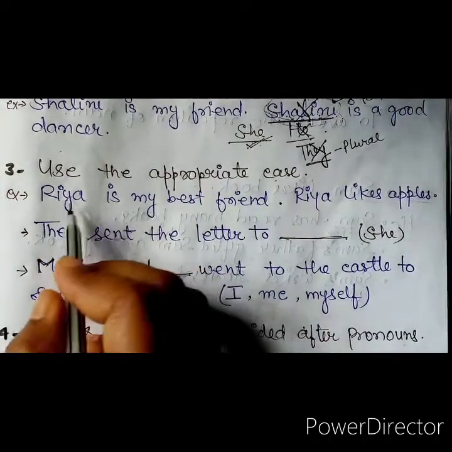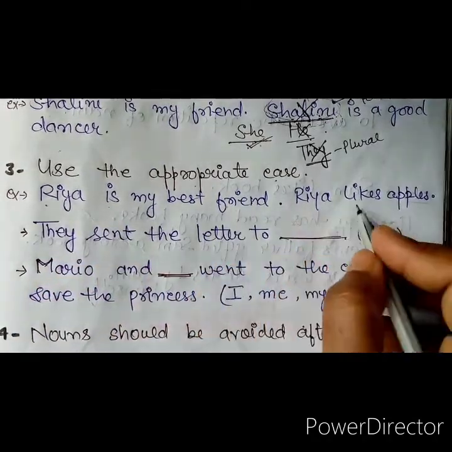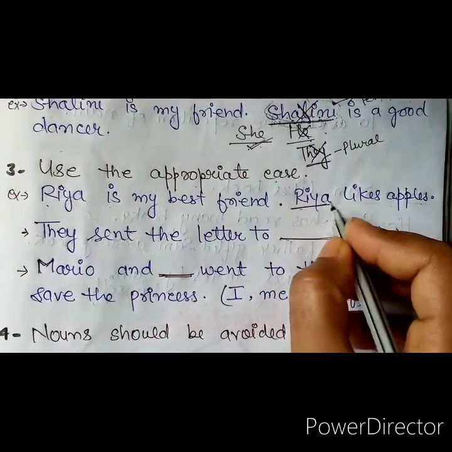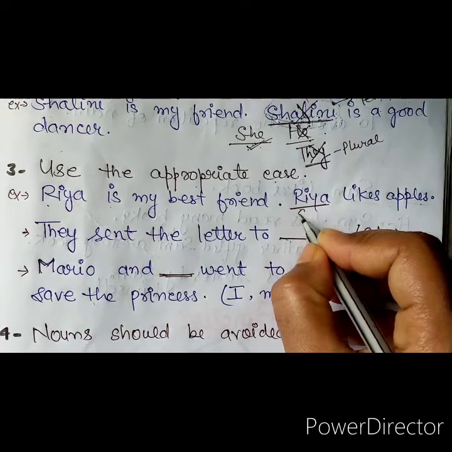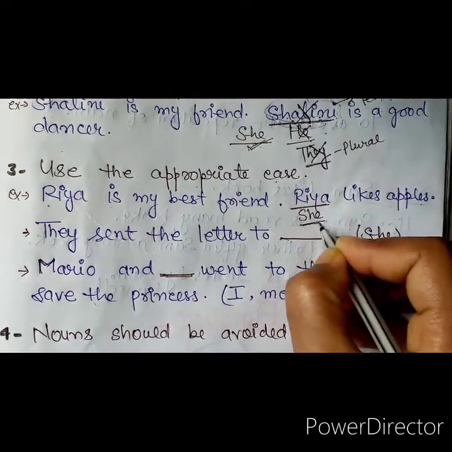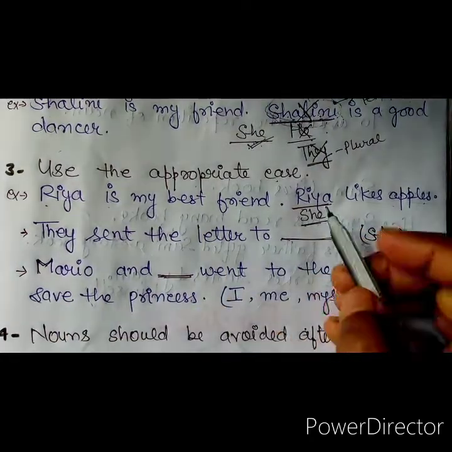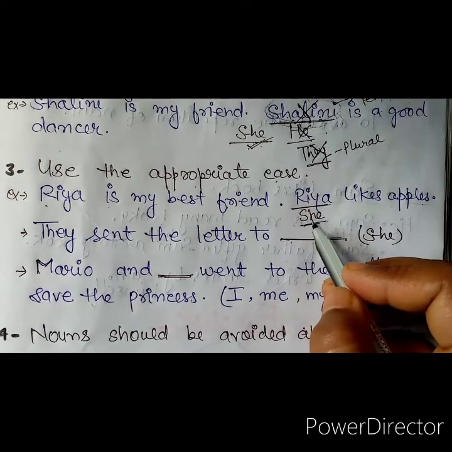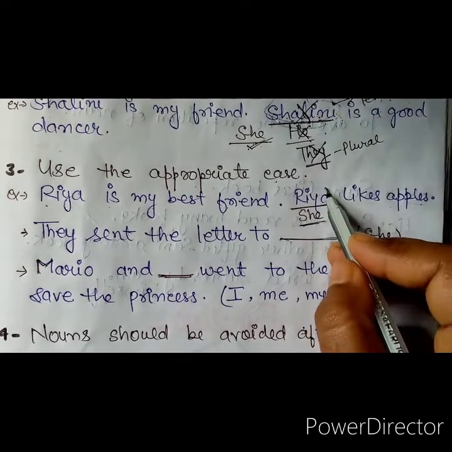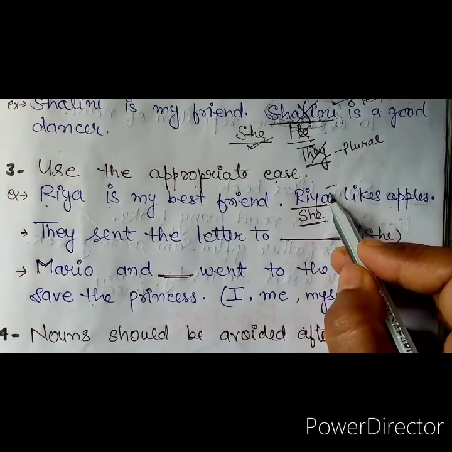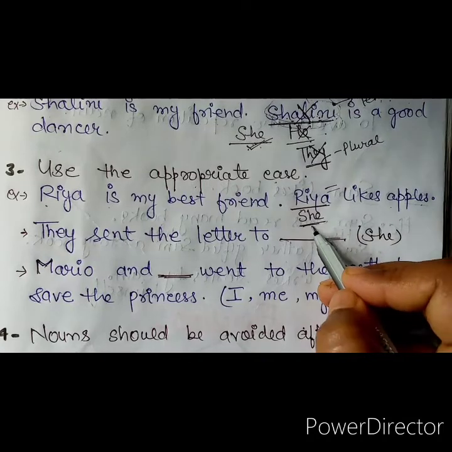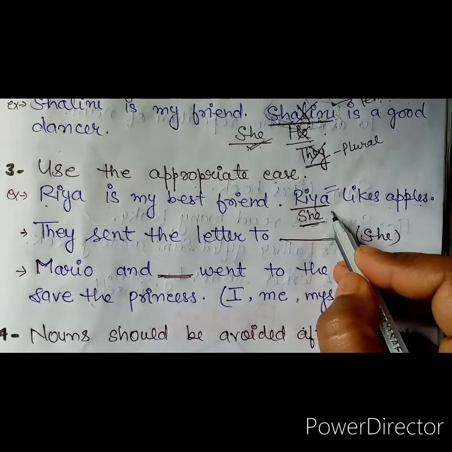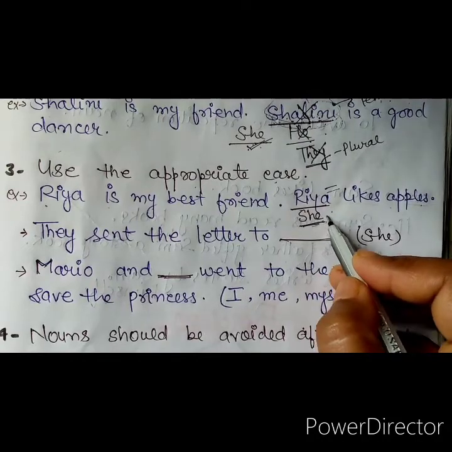Like in this example, Ria is my best friend. Ria likes apple. So if I want to replace this noun with a pronoun, I must use she. Why she? As we read previously that the number and the gender of a noun and pronoun must be the same. So Ria belongs to a feminine gender. It is singular in number. So she also refers to feminine gender and it is also singular in number.